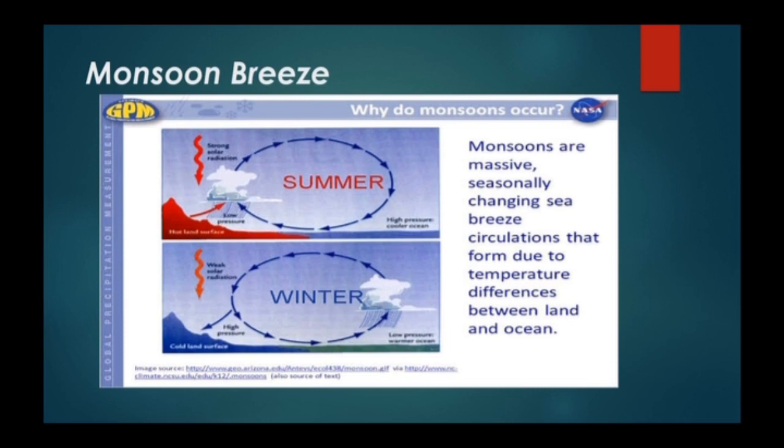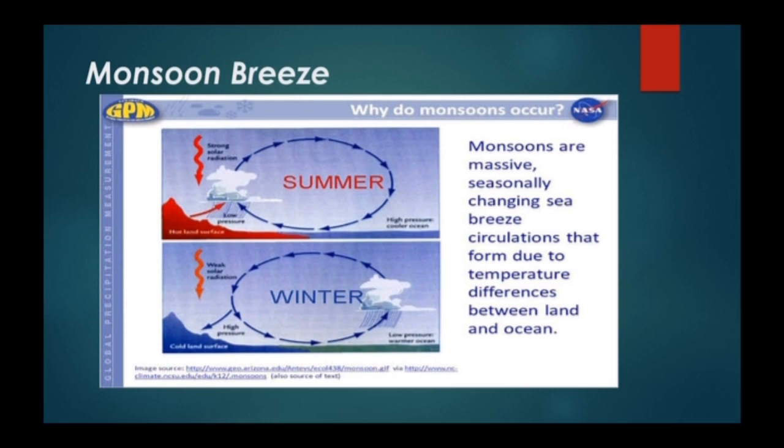Why am I using the plural? Because monsoon breezes are also generally of two types, one in summer and one in winter. Monsoons are massive seasonally changing sea breeze circulations that form due to temperature differences between land and ocean. The moisture laden air that moves from sea towards the land during summers is called monsoon breeze or monsoon wind. This monsoon wind brings the rain, and in India, especially in our country, we get rainfall during the rainy season due to this monsoon wind.